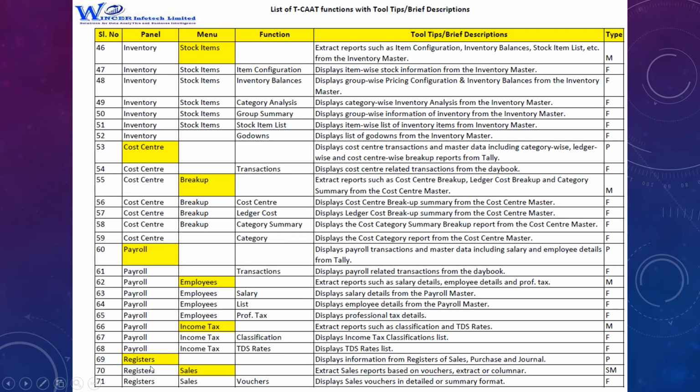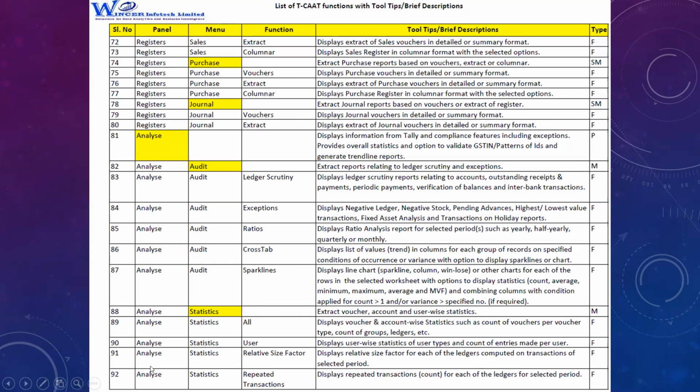And then I've got the registers. The registers, I told you, you got sales, purchases, and journal. And the last part I said is the audit features also are available, which means ledger scrutiny, exceptions, ratios, etc. This also you can get. You also have features for statistics.